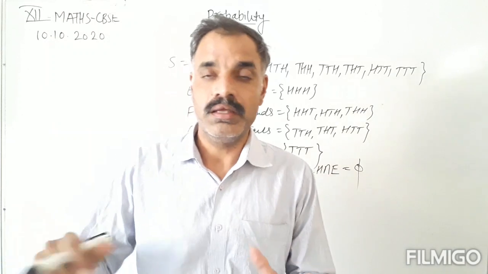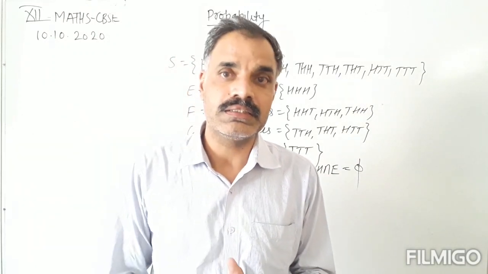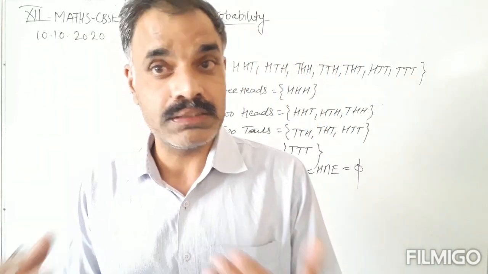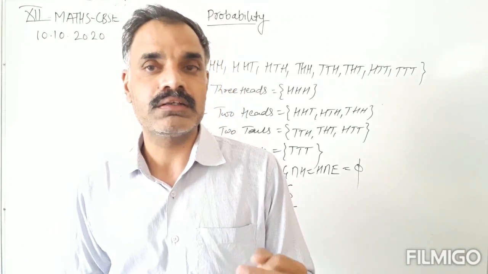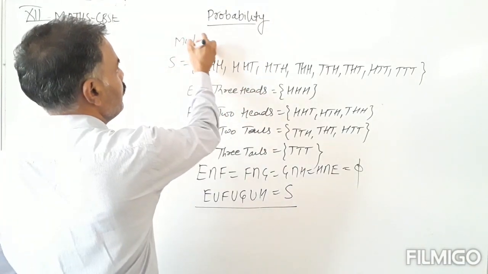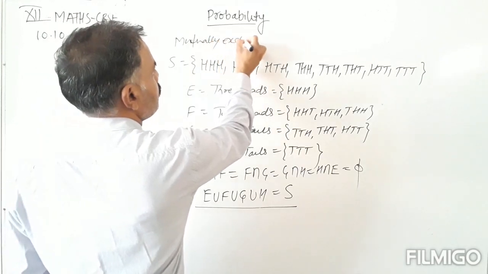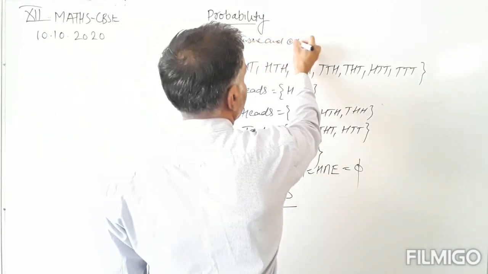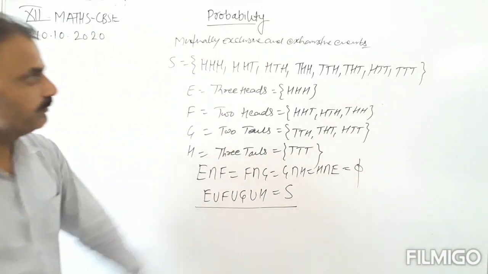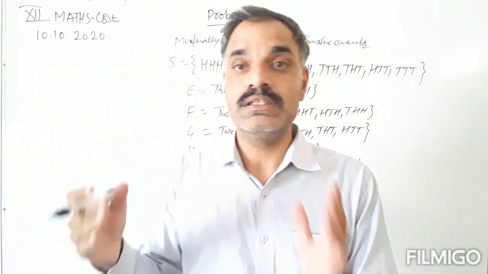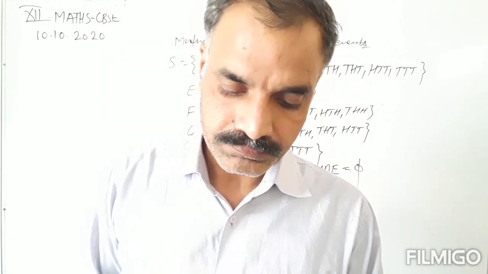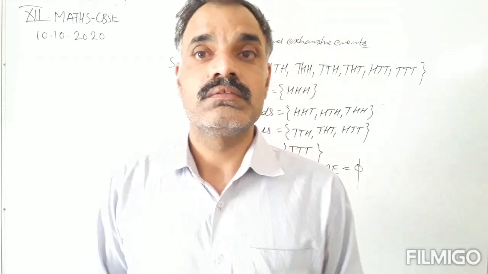So if 2 or more events follow the condition of mutually exclusive and also follow the condition of mutually exhaustive, then such events are called mutually exclusive and exhaustive events. Okay, now we come to the point that is